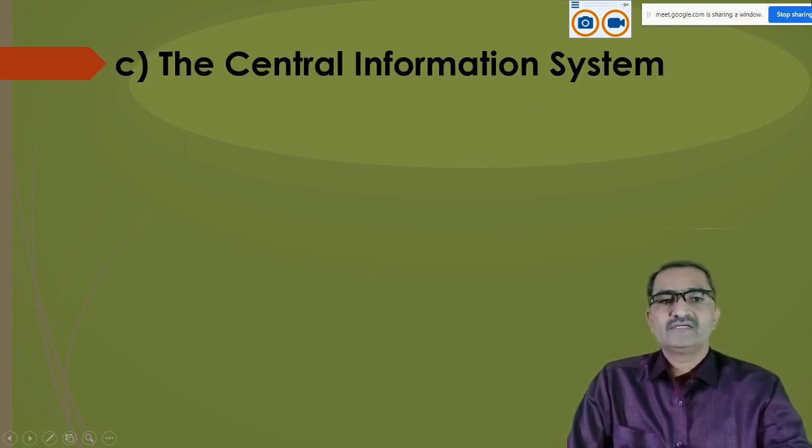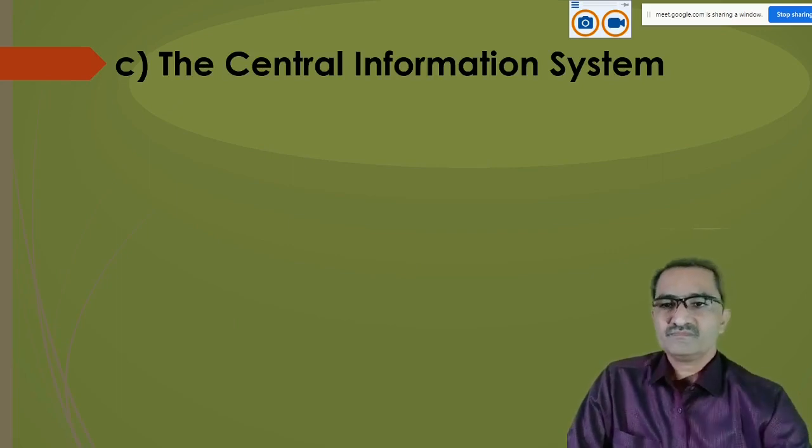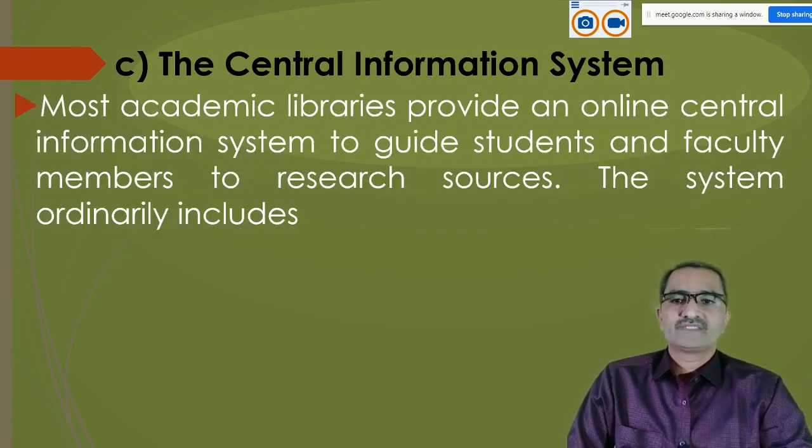And the final thing is the central information system. Most academic libraries provide an online central information system to guide students and faculty members to research sources.